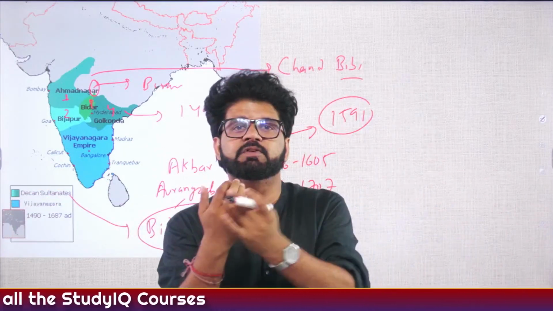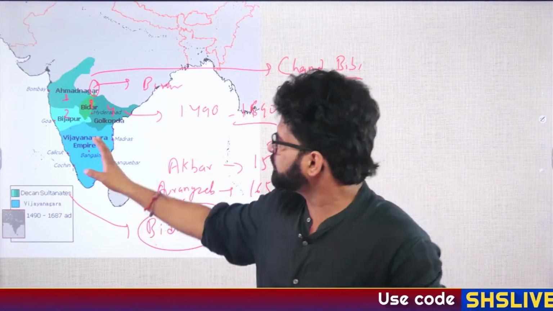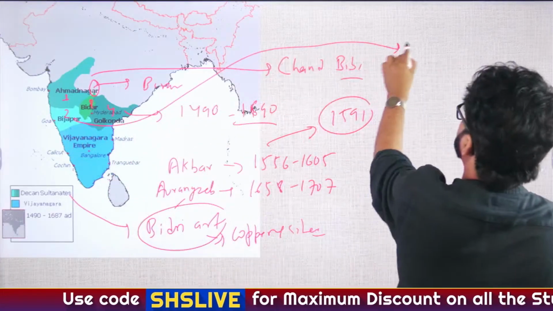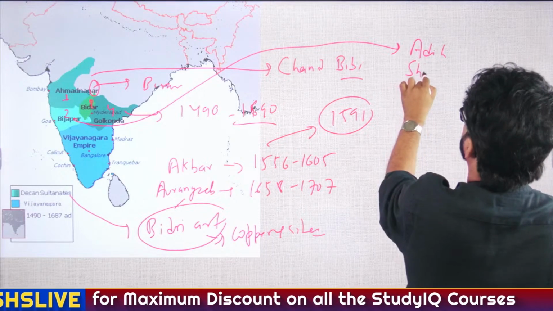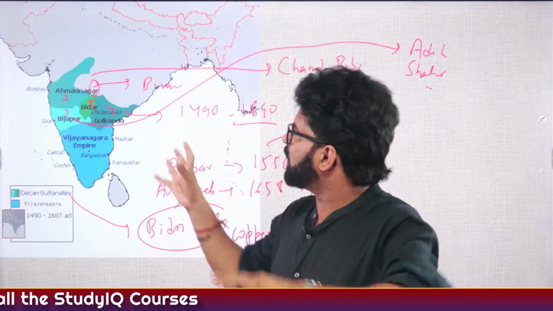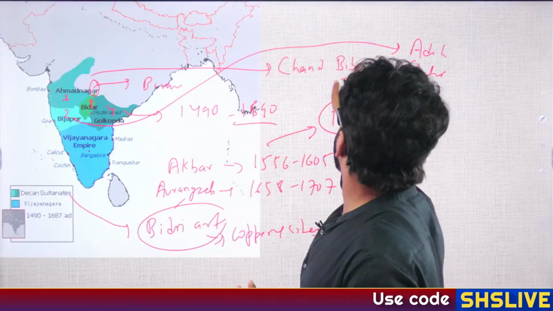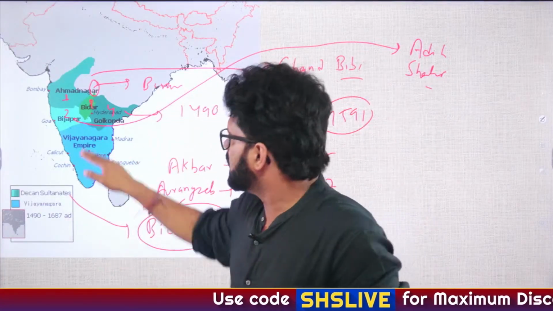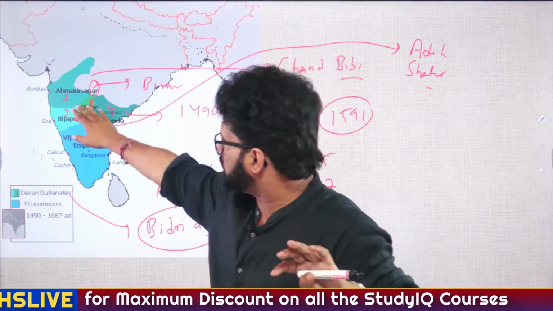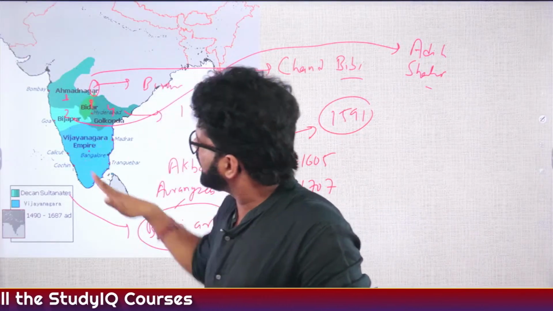Then one other thing which is very famous related to Deccan Sultanate is Gol Gumbaj of Bijapur, which was made by, as the name suggests, Bijapur dynasty, and Bijapur dynasty was at that time the Adil Shahi dynasty. See, there are 5 dynasties and different groups will come and rule over these dynasties. You don't have to do PhD, but you have to understand the basic things which generally most of the exams ask. Like this Gol Gumbaj was made by which particular dynasty? Bijapur dynasty, and which dynasty was ruling over them? Adil Shahi dynasty. Chand Bibi was married to this particular Adil Shahi dynasty. At one point of time, she was controlling both Ahmednagar and Bijapur.